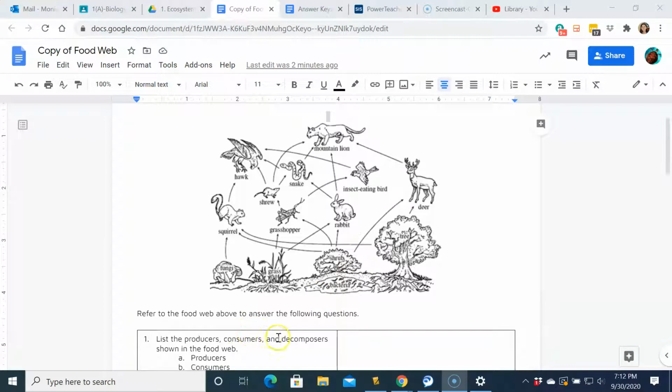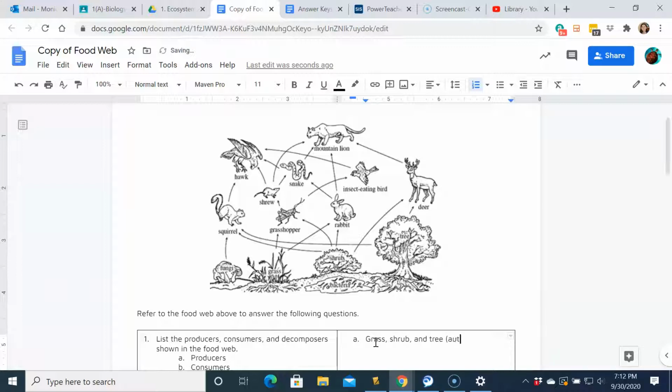Okay, so really quickly, we have our top food web here, and it's asking us to list the producers, consumers, and decomposers. Hopefully everyone put that the producers are all of your photosynthetic organisms. So we have grass, shrub, and trees. And it's all the autotrophs.